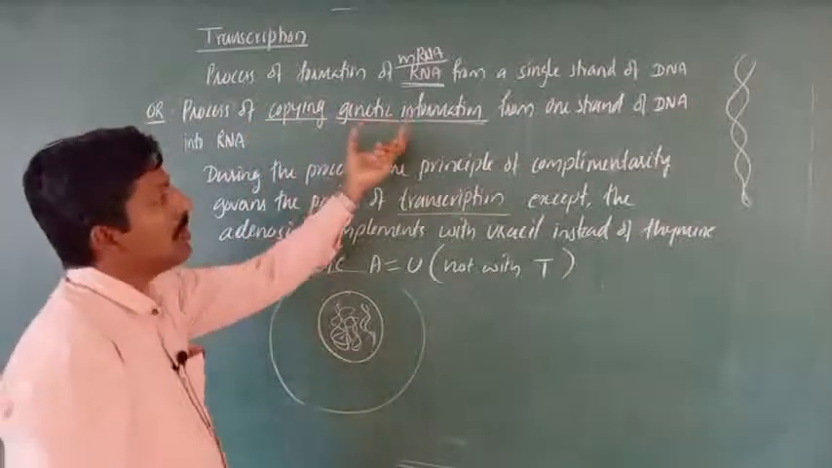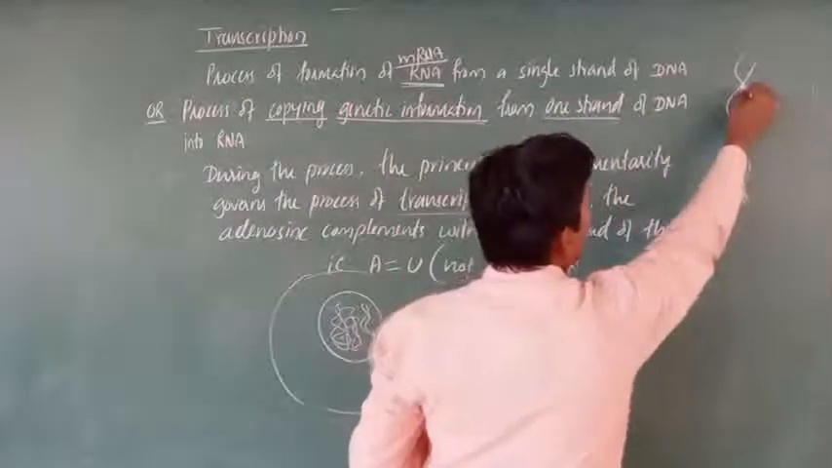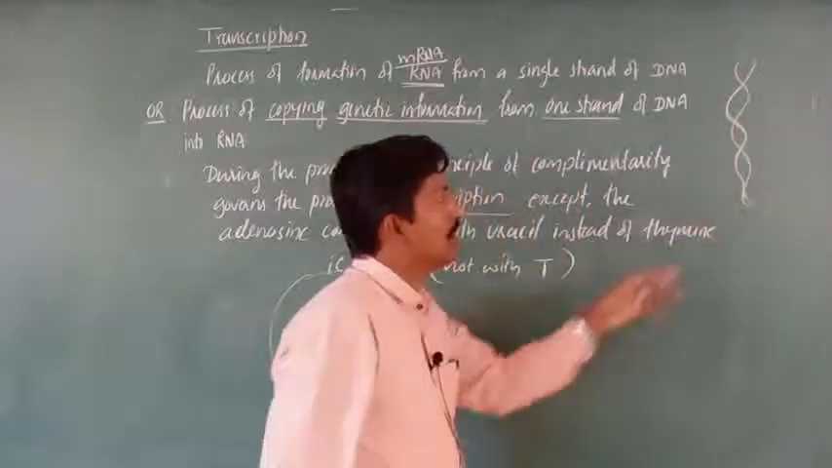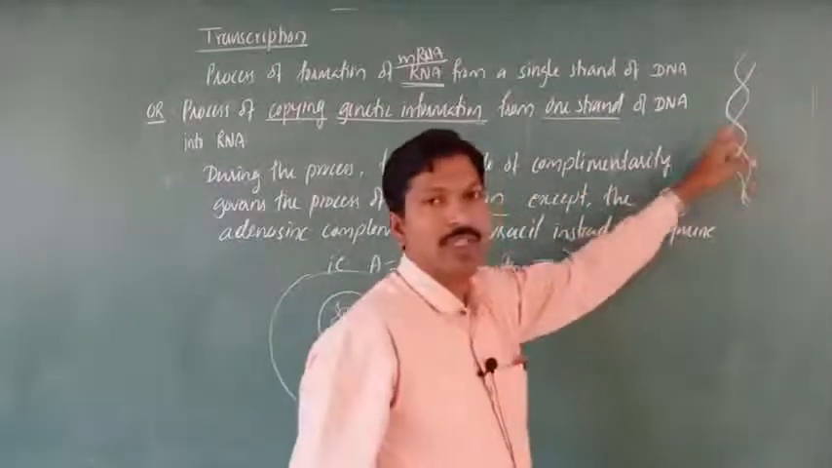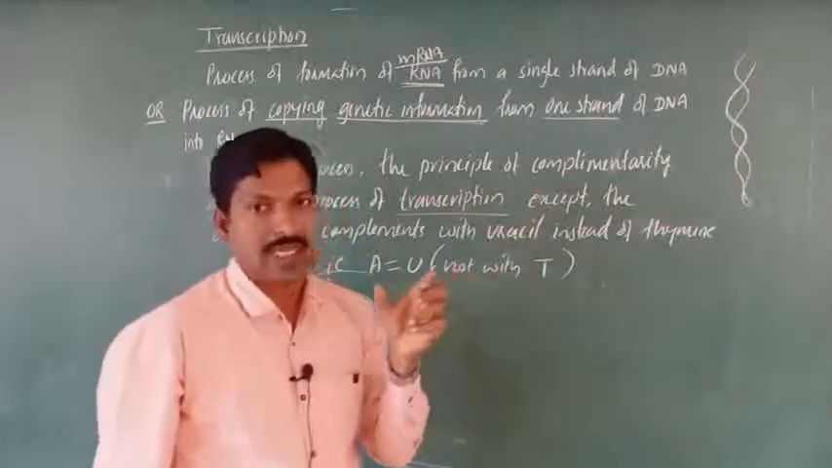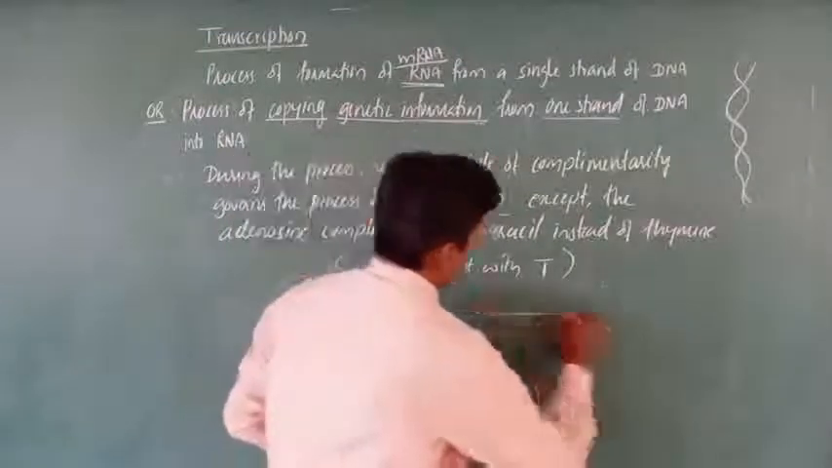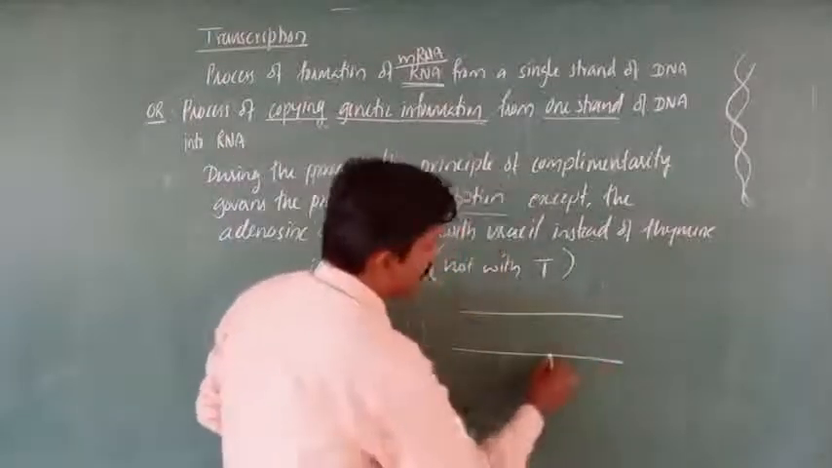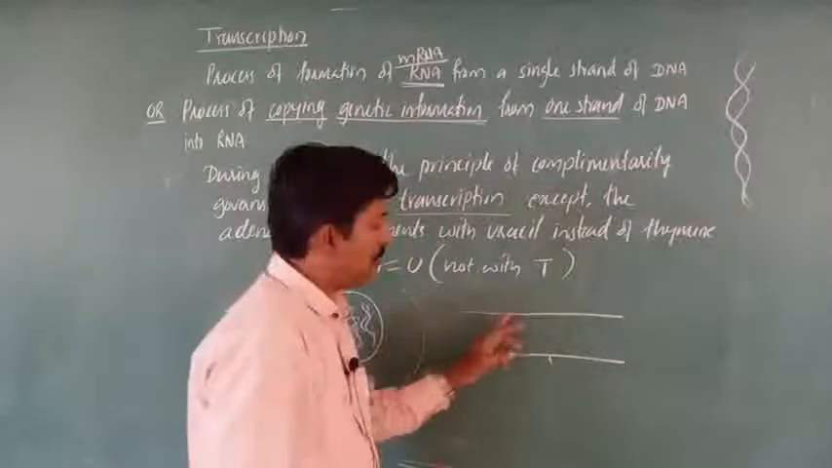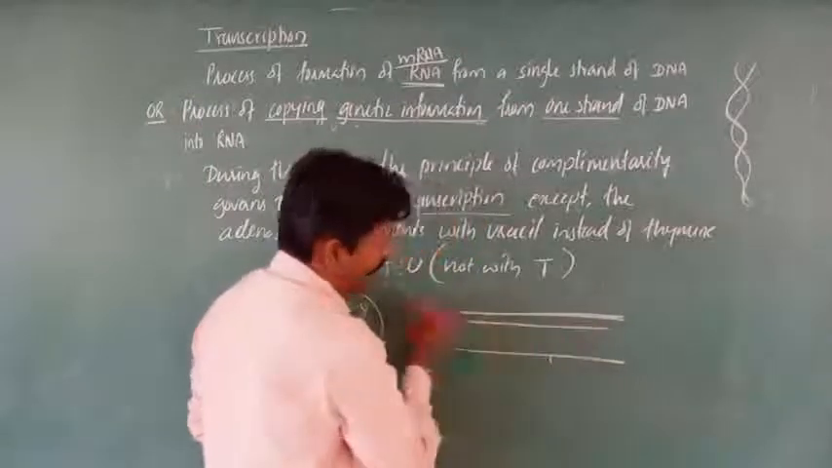It will copy from one strand. Even here, two strands are there. One strand is said to be the complementary strand, or we can say the coding strand. After the study of the transcription unit in the next video, we will understand that. For example, I will take two strands here. One is called the coding strand, another one is called the complementary strand. From this strand, usually the RNA will be formed.